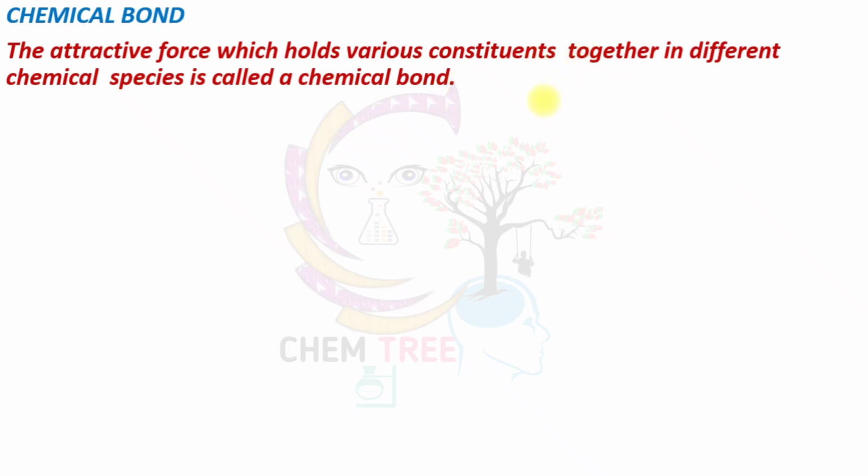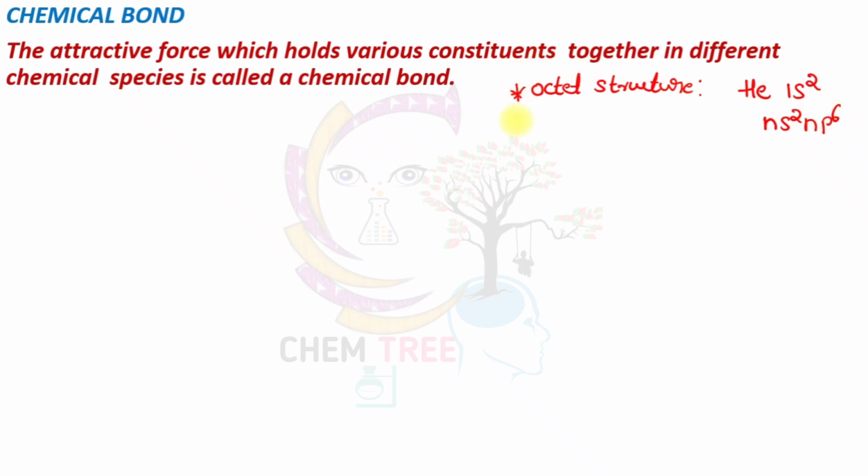There are two reasons. The first one is the octet structure. Octet structure means the atoms of various elements gain the octet structure of the nearest noble gas, meaning in its orbitals they contain 8 electrons. There is an exception, that is helium. It contains only 1s2 electrons, but the rest of the noble gases have ns2 np6 configuration.